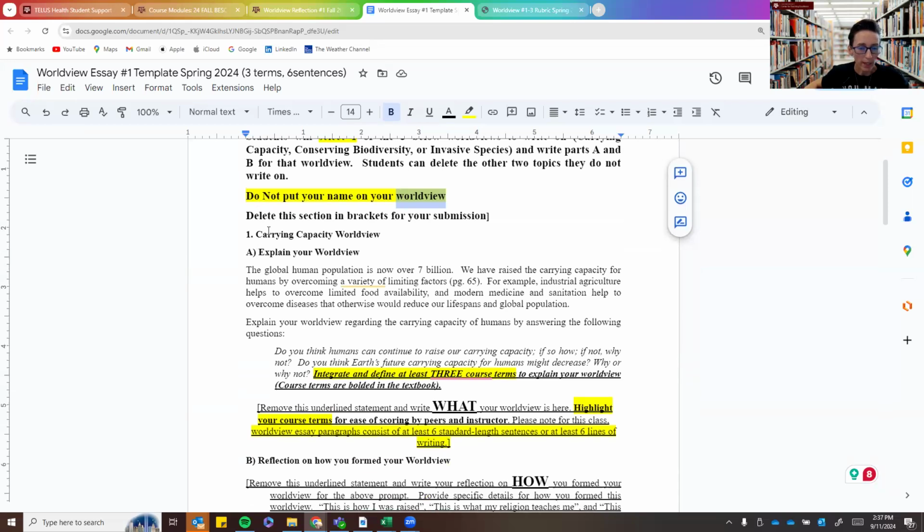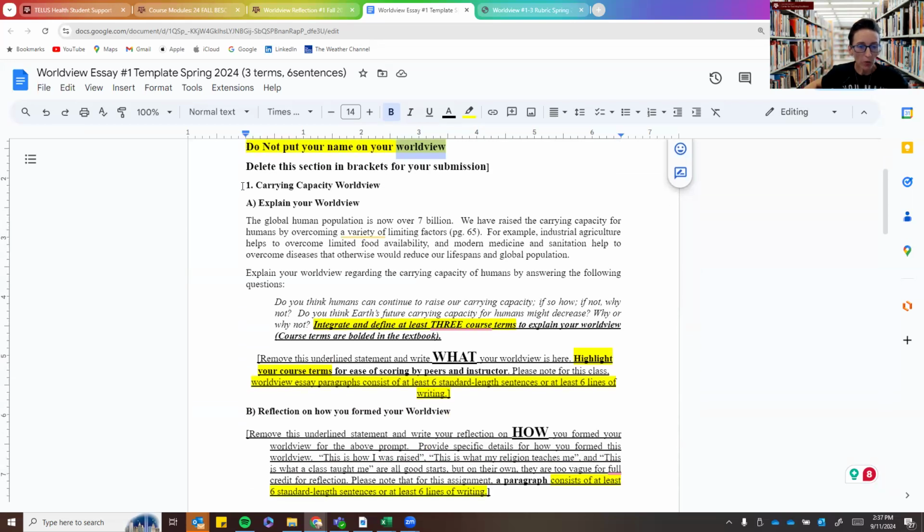So for example, let's look at these. This first one, there are 3 to 4 prompts for each template. For this first template, we have 3 prompts. You just have to pick one. Just pick one that you really want to write on. I give you 3 for a variety of reasons, but I want you to pick the one that you're most interested in writing on and the one that you think you can succeed the best with that type of assignment.